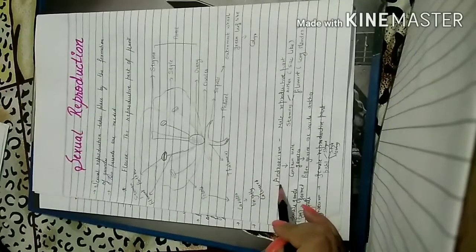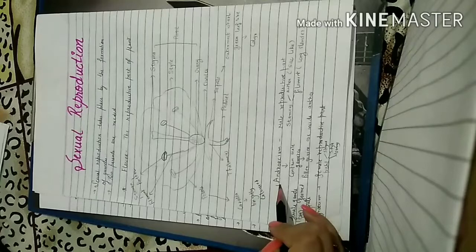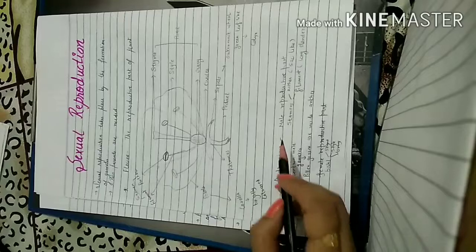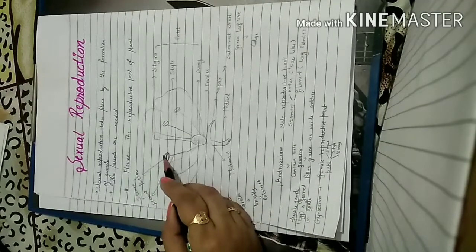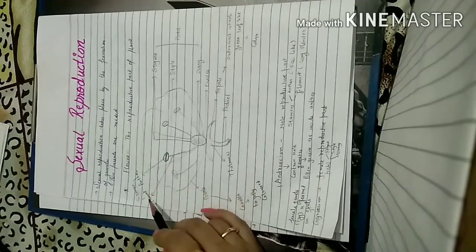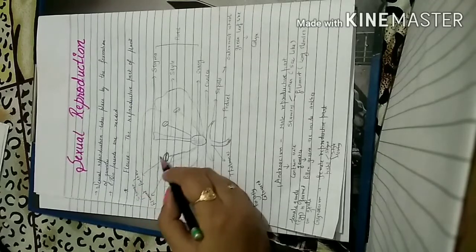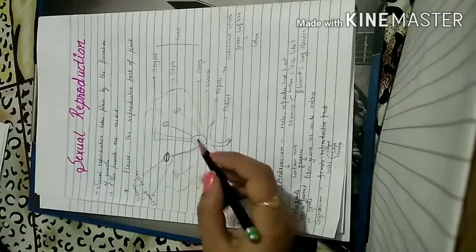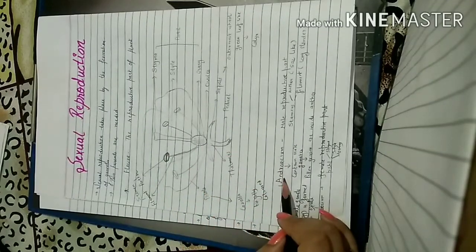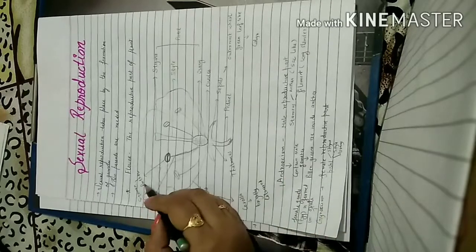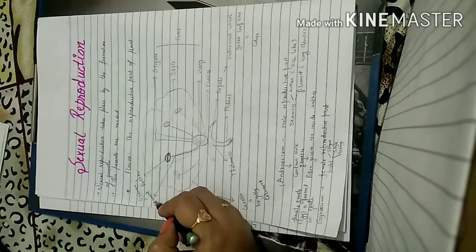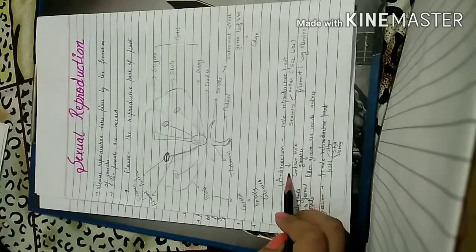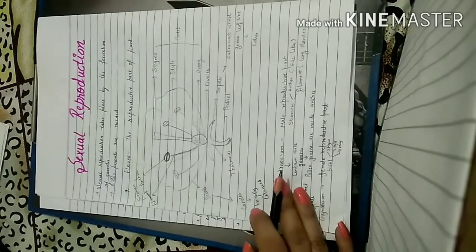So first one is androecium. What is androecium? It is the male part of plant. So in flower, which is the male part? That is the androecium. Androecium is also known as stamen. It is formed of two things, anther and filament. The upper portion is known as anther and this is known as filament. So androecium is known as male part of flower and it is formed of two things, that is filament and anther. Then it is containing the male gametes. So male gametes are formed in the androecium.